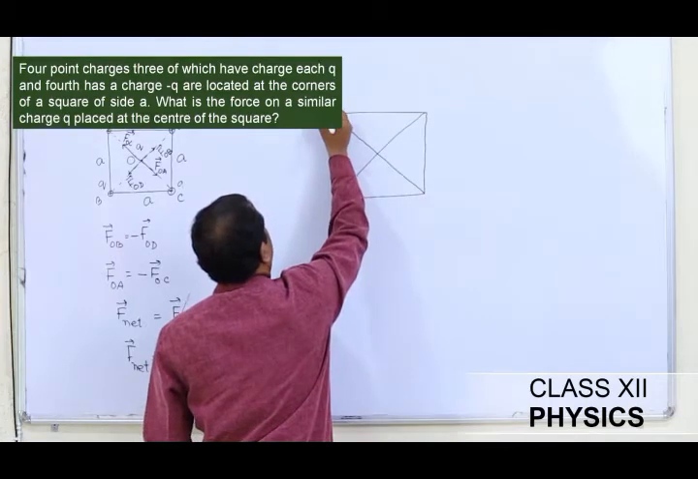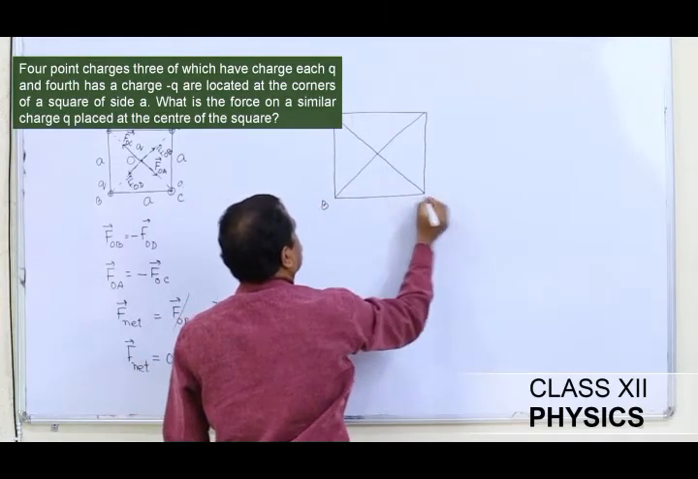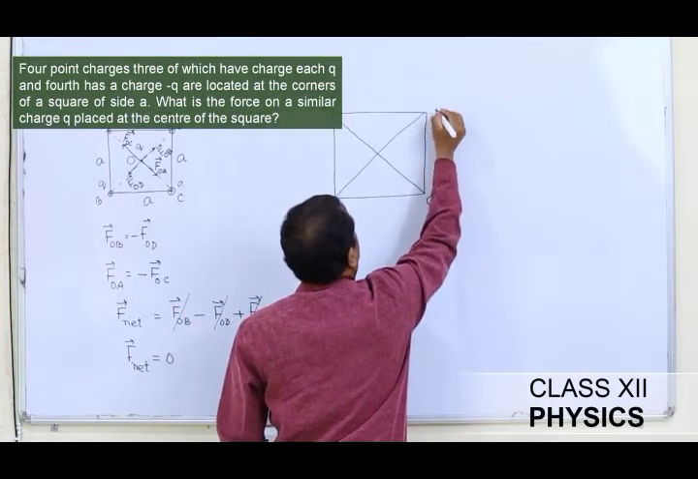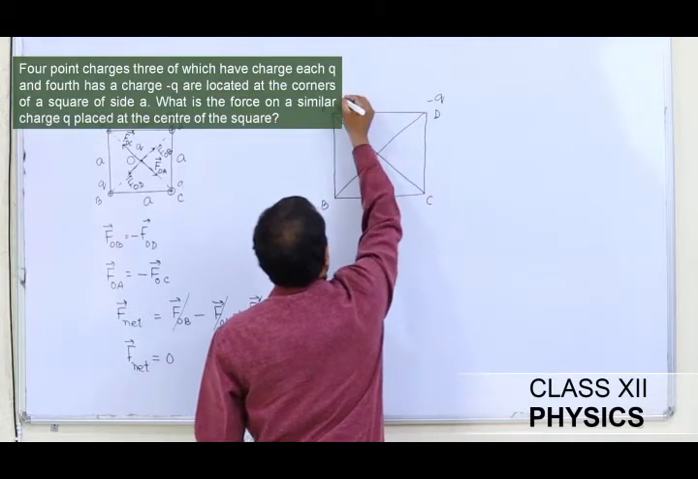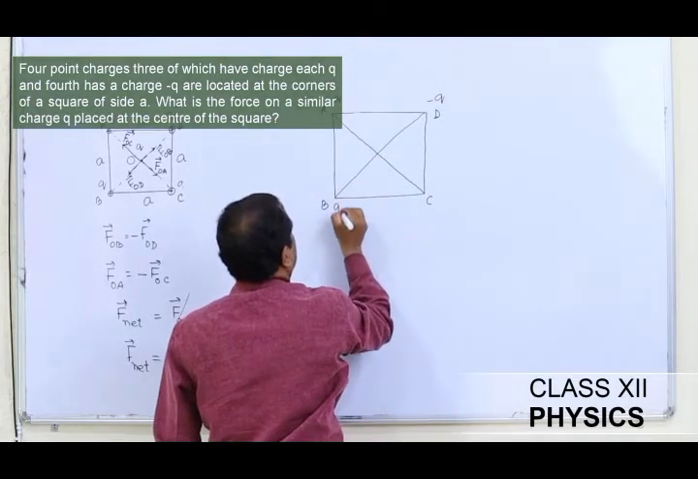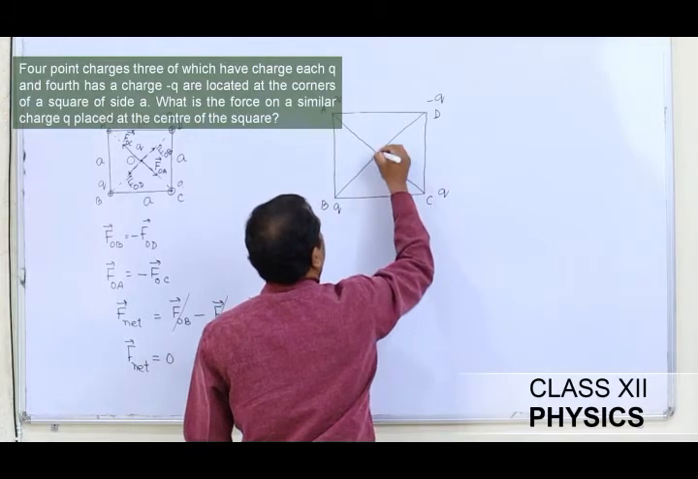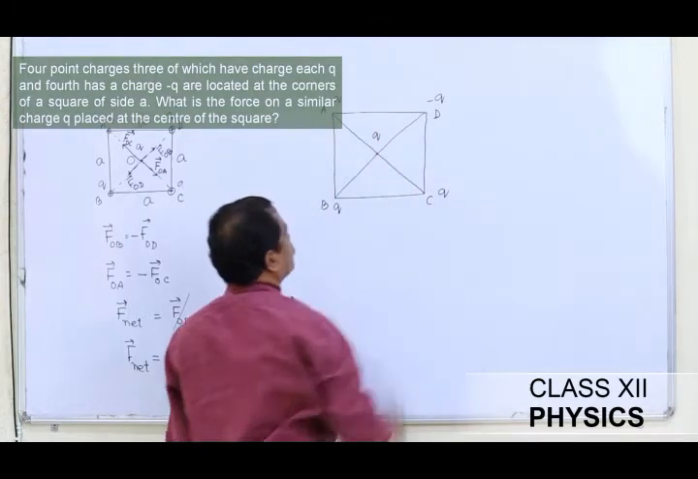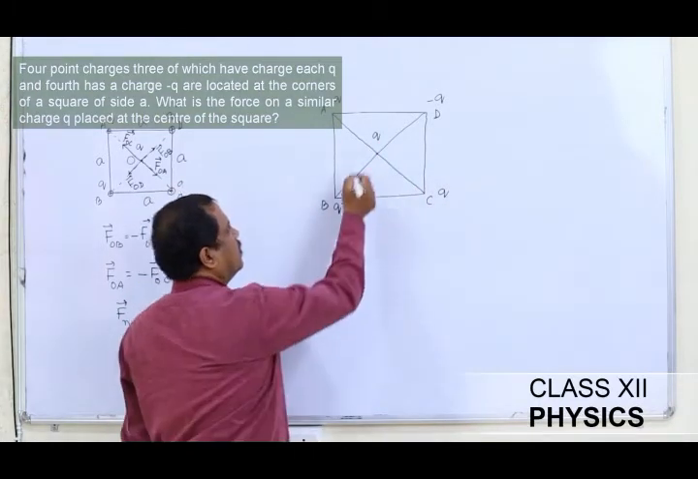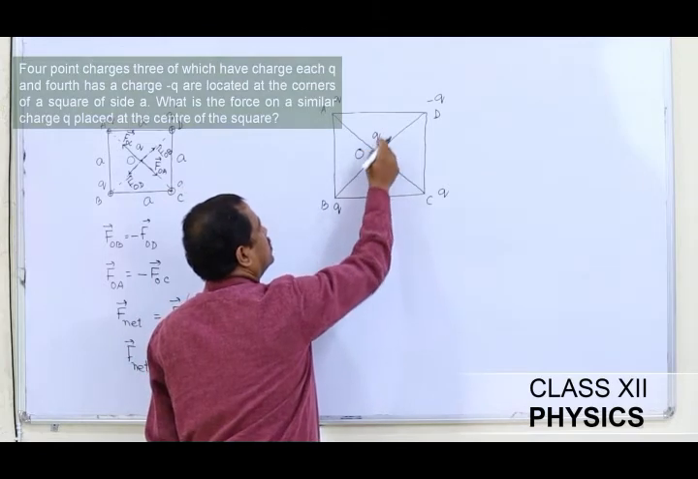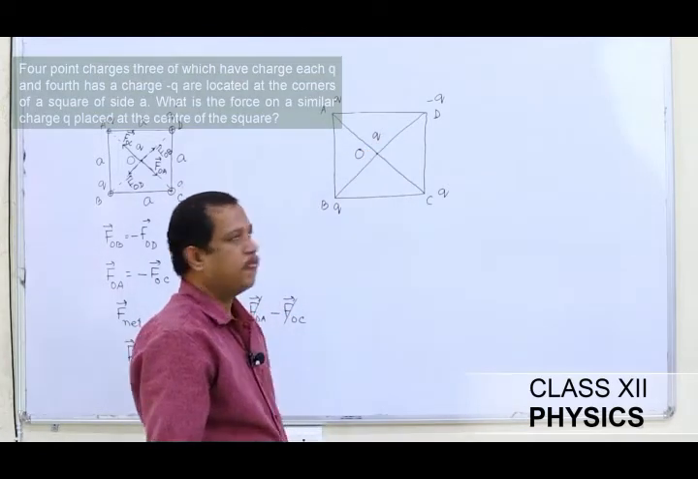let us name it as A, B, C and D. We have a charge minus Q here, here it is Q, here Q and here Q. We place a charge q. We want to calculate what is the net force experienced by the charge q placed at O.